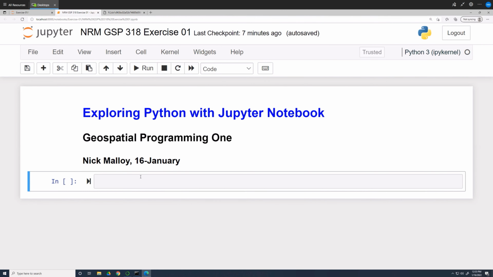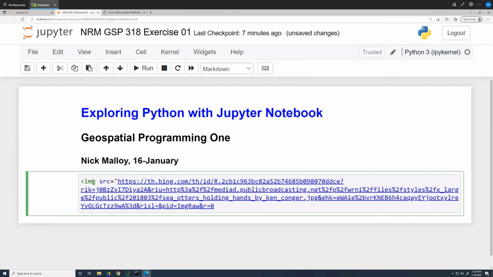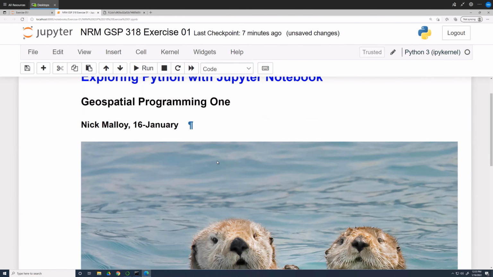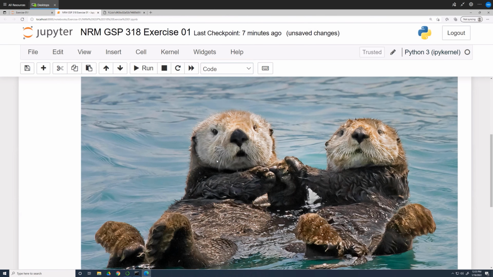Return to the Jupyter Notebook tab. In the next cell, change the type to Markdown and enter the following HTML code. Open angle bracket, IMG, space SRC equals, open quotes, then paste the image address, close quotes, close angle brackets. Once you're ready, go ahead and click the Run button on the toolbar. Your notebook should now include a picture of your wild animal.